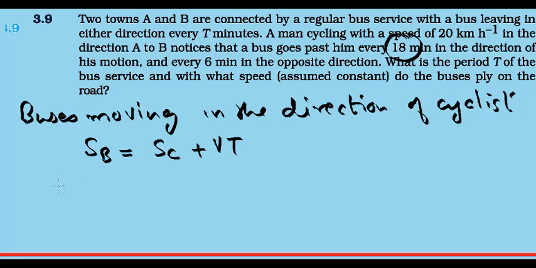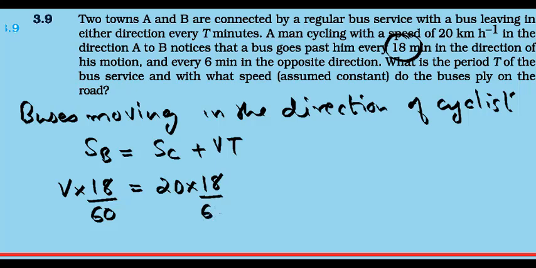I don't know the speed of the bus, so I'll take it as V into 18 minutes, equal to the cyclist's speed, 20 into 18 minutes, plus V into T. You can convert minutes into hours by dividing by 60, so there is no problem in the unit, since you are dividing both sides by the same thing. That is the first equation: V into 18 by 60 equals 20 into 18 by 60 plus Vt. Now you can solve this.